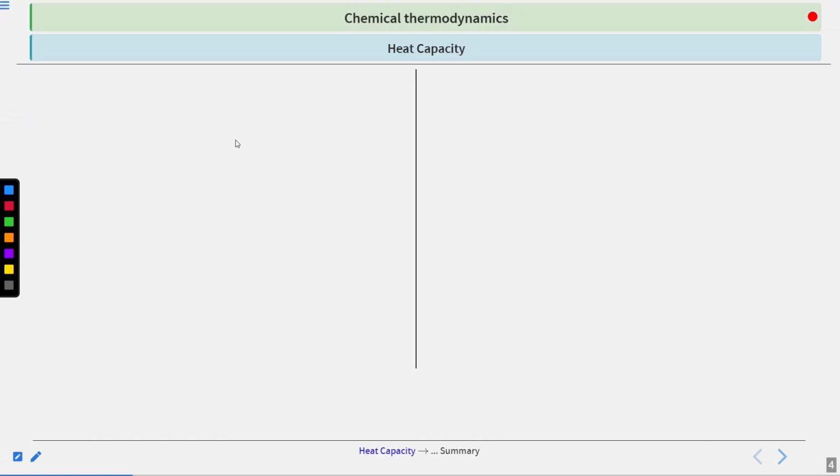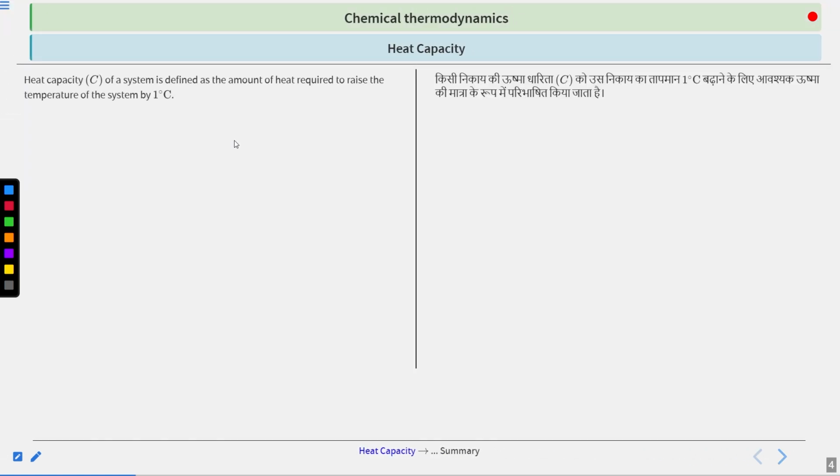So first we will start from the heat capacity. So what is heat capacity? If I want to define it in simpler terms, suppose you have taken an amount of a substance. Suppose you have taken iron. Now the amount of that iron is not defined. I am supposing it as 3 grams or 2 grams or 1 kg. Okay, suppose I am supposing it as 1 kg.